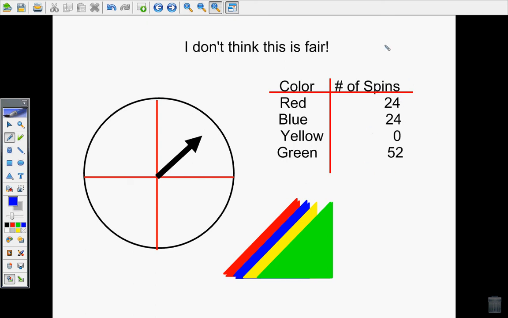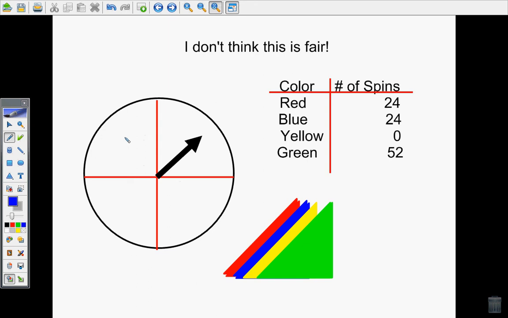Notice here that my prediction didn't happen exactly perfectly. I figured out how many draws I had: 24 plus 24 plus 52 means I spun that spinner 100 times. I would expect that each one of these sections should get landed on about 25 times, because 25 plus 25 plus 25 plus 25, just like 4 quarters, would be 100. Now it didn't work out perfectly, but like we said before, life isn't perfect. It doesn't always happen exactly like you predict.